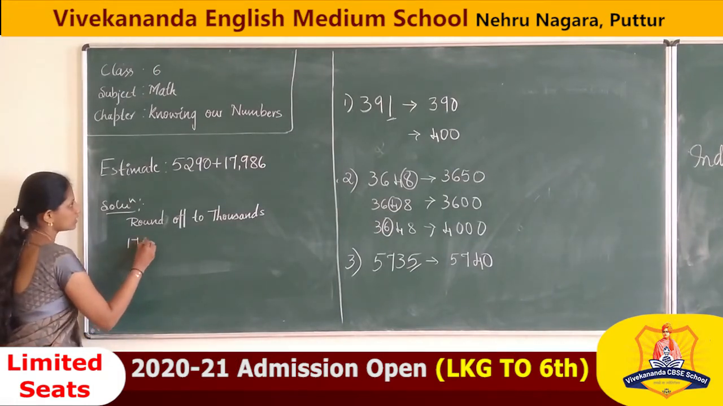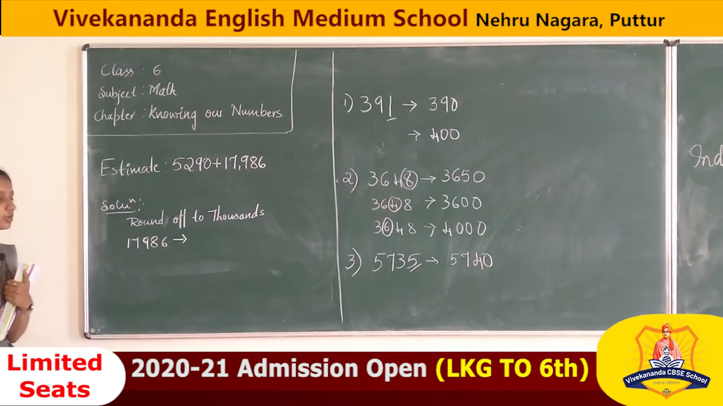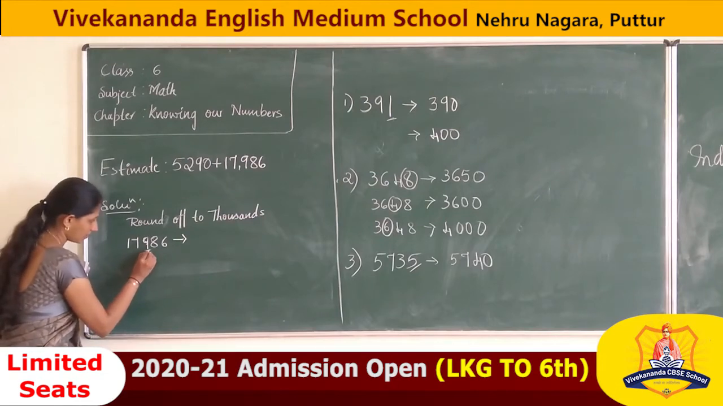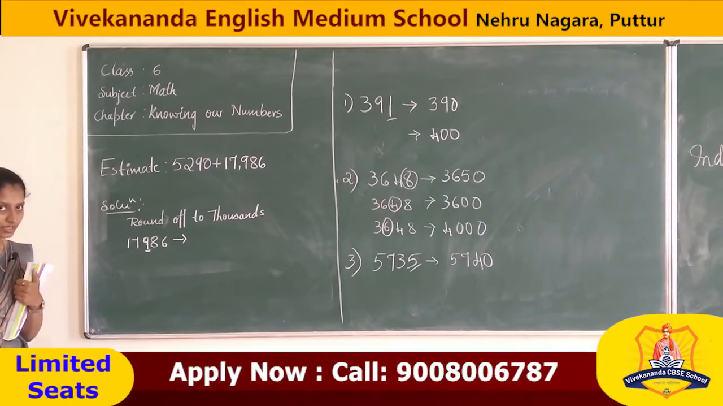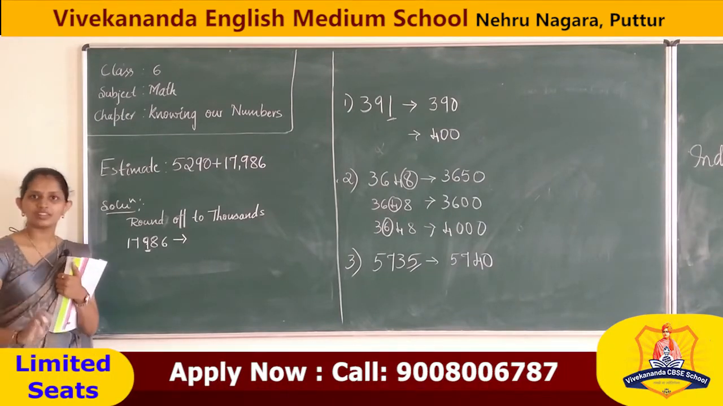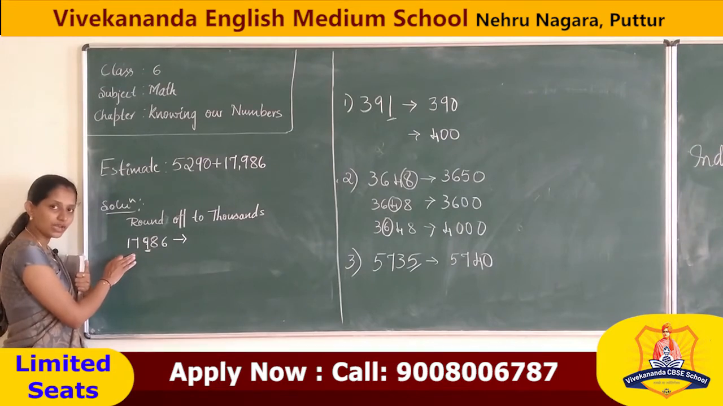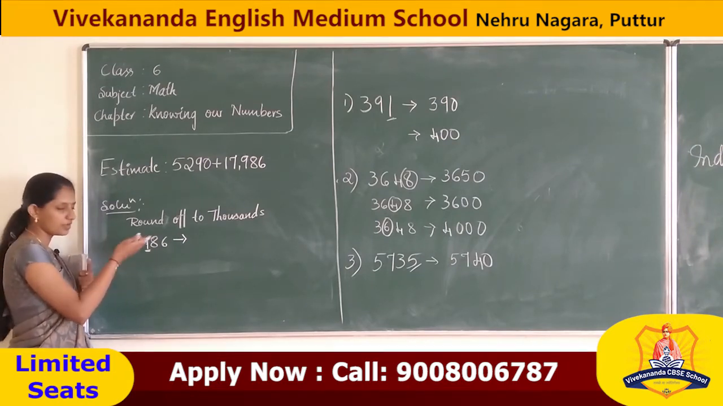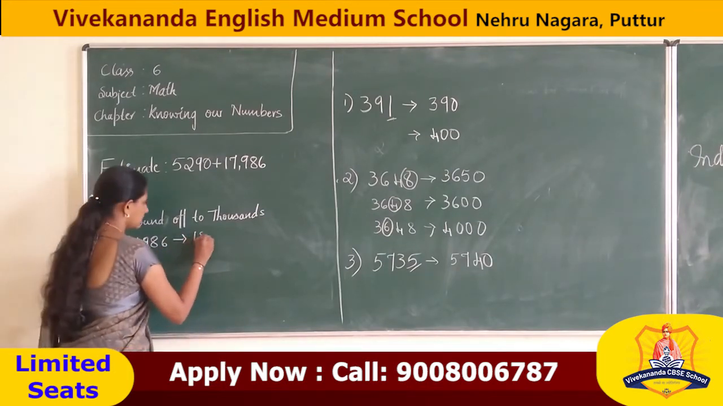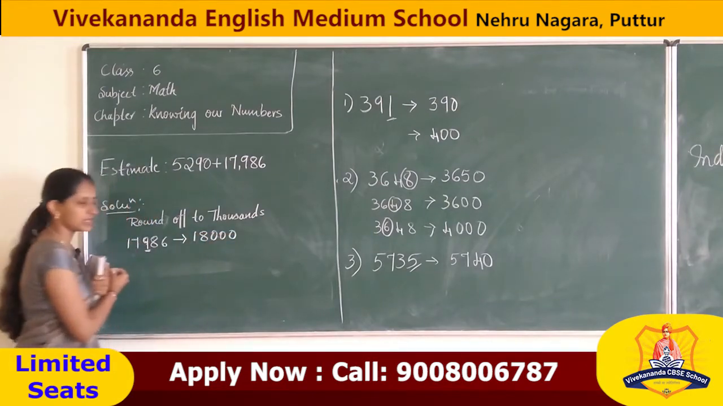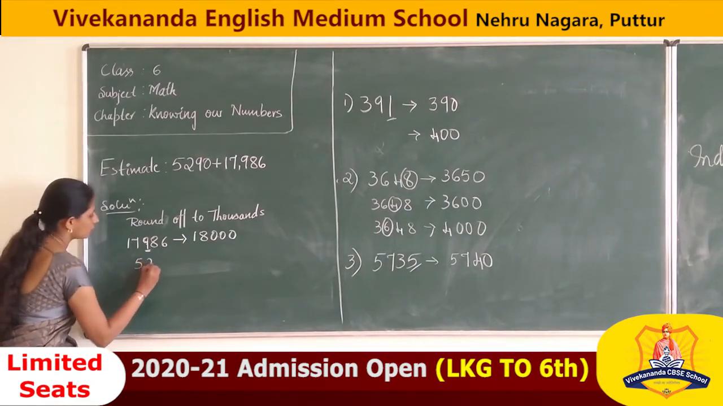So 17,986. What do we get if we round off to thousands? We have to check the 100 place. It is more than 5. Correct? So we are going to increase one number in the thousands place. So we get, then rest is all 0. Correct? So next, what is the rounding of that 5290?